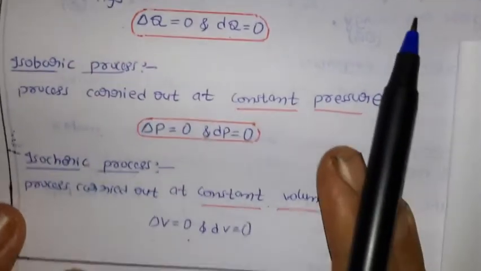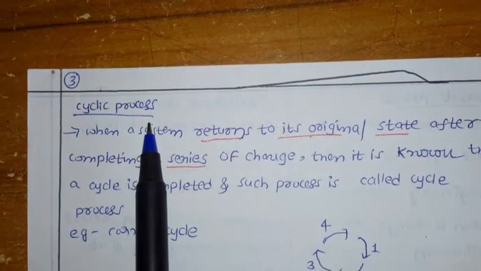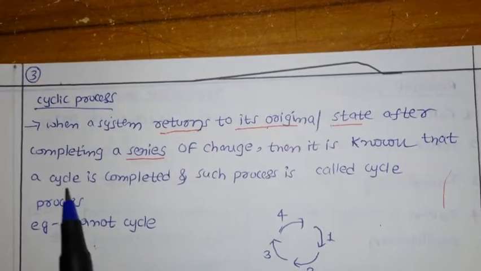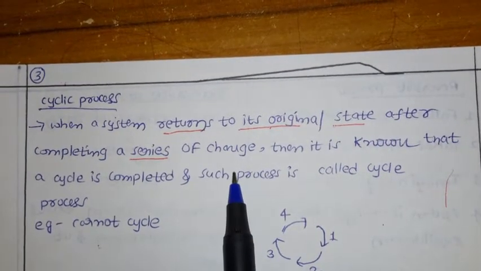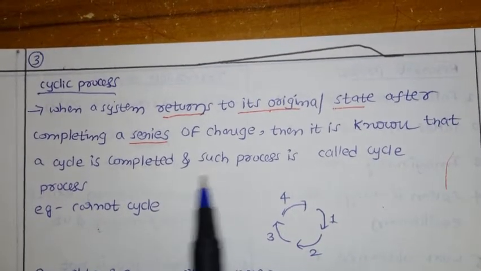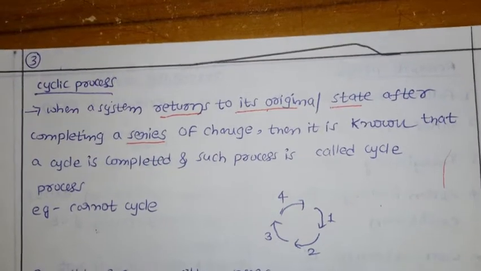Next, another process we have is the cyclic process. Cyclic process means when a system returns to its original state after completing a series of changes, then it is known that the cycle is completed. Such a process is called a cyclic process. Example, we have the Carnot cycle. What is the meaning of that? Let us see.